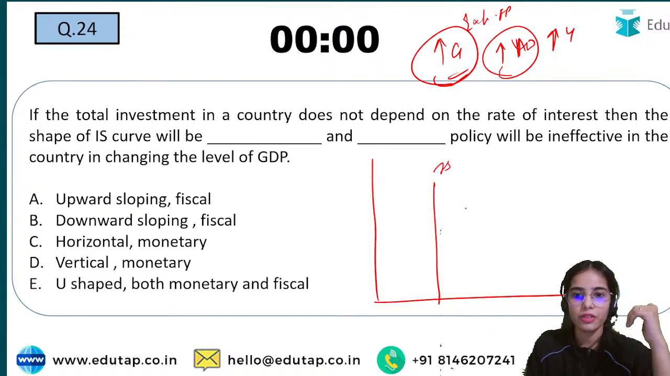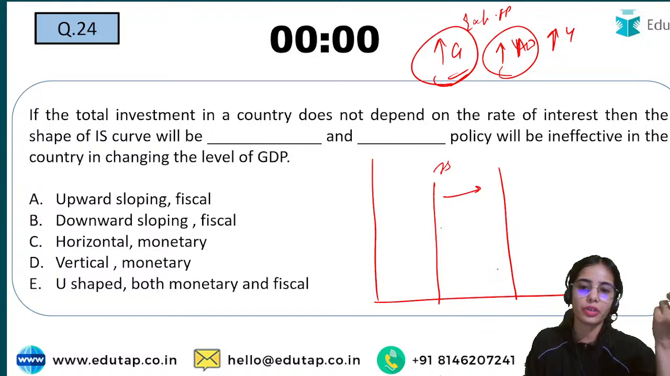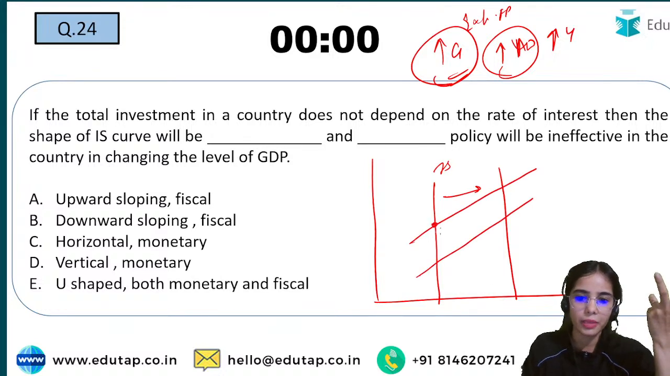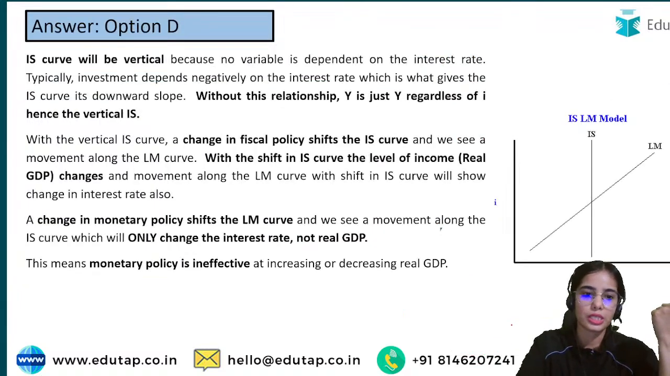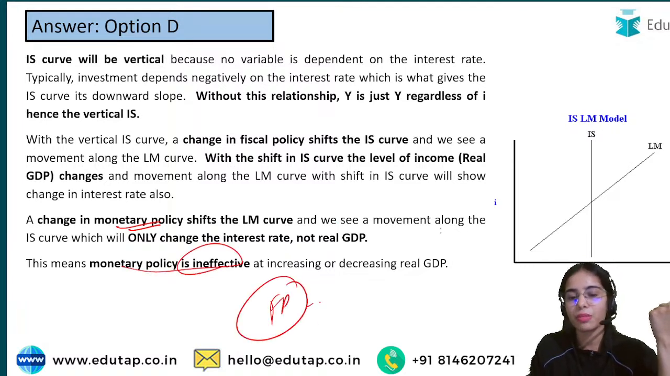Okay, so the IS curve is shifting rightwards because with whatever rate of interest, the level of output is increasing. So the LM curve or the money supply, like the monetary policy is ineffective, but the fiscal policy is very much effective as it can increase the level of output. So this is the idea. Here the monetary policy is ineffective while the fiscal policy is very much effective.